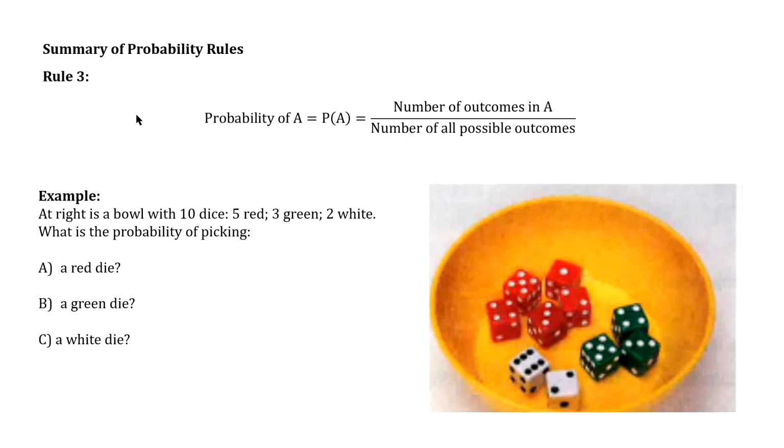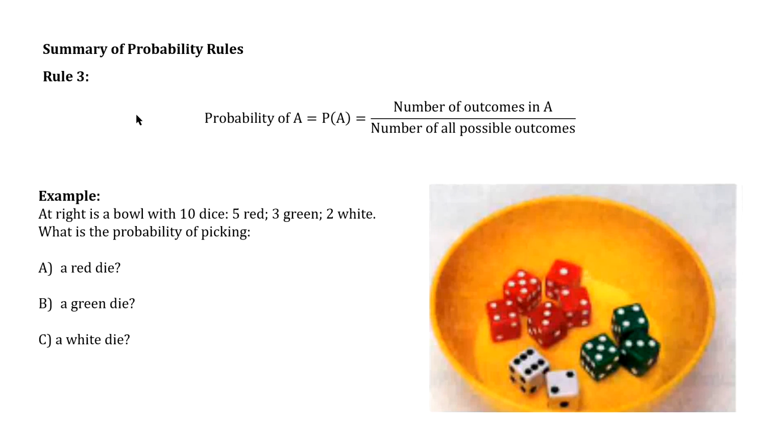Our example from the beginning of this unit was a bowl with 10 dice in it: 5 red, 3 green, and 2 white. If you reach into that bowl and pick a die, there are 10 possible outcomes. We can pick up any one of the 10 dice. But we're looking at the probability of picking up a red die. There are 5 red dice, so the number of outcomes for event A is 5.